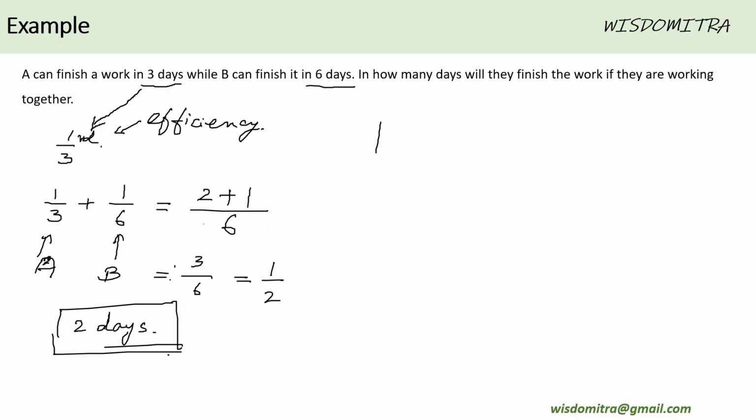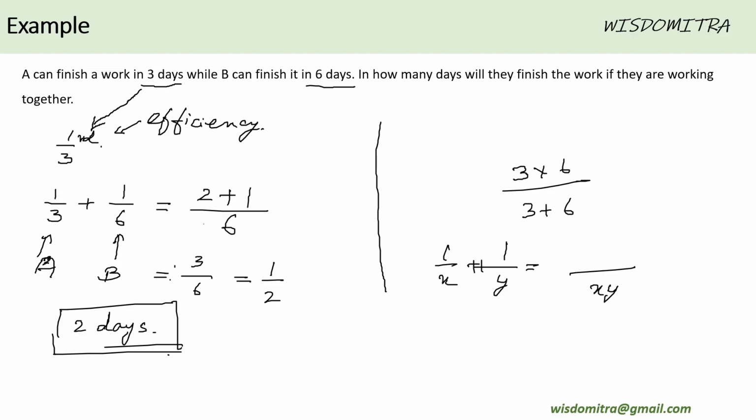If you remember, this is how we did it. And for this kind of simple questions, the other way in which you usually solve is 3 into 6 by 3 plus 6, which is nothing but 1 by x, 1 by y. Then what's the total efficiency? If it's taking x duration and y duration, that means you perform the LCM, which is x into y, and the summation would be x plus y, and the reciprocal is going to be xy by x plus y. So this is the shortcut that's used for these kind of simple questions.